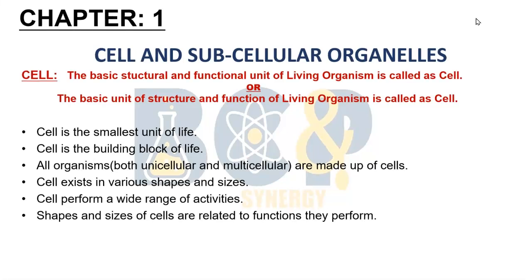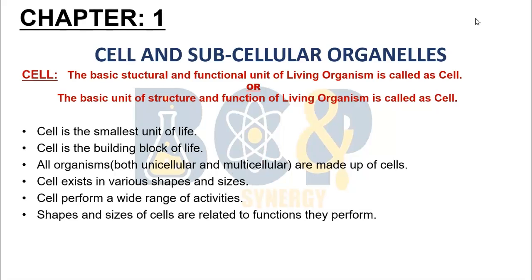There are 2 important terms. These are unicellular and multicellular. What is meant by unicellular and multicellular? Uni means one, while multi means many. So, what is a unicellular and multicellular organism then?